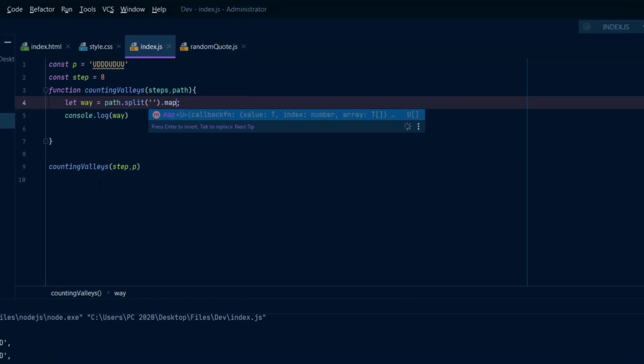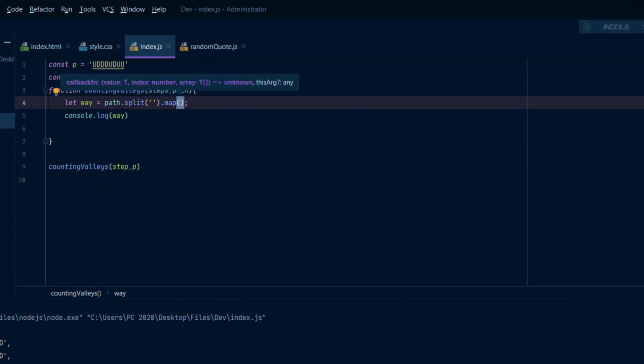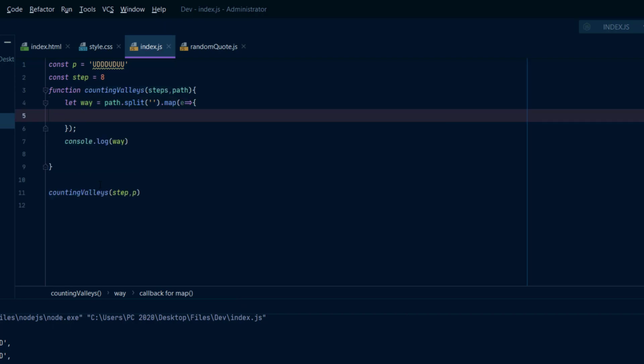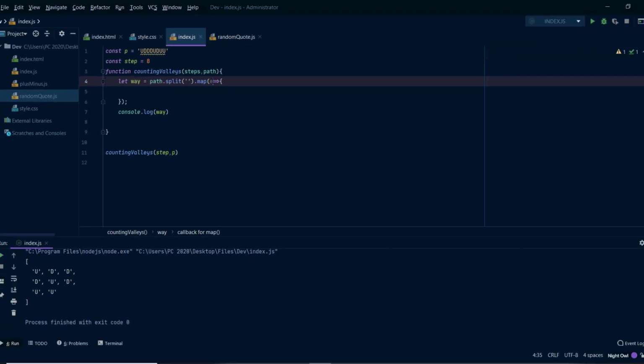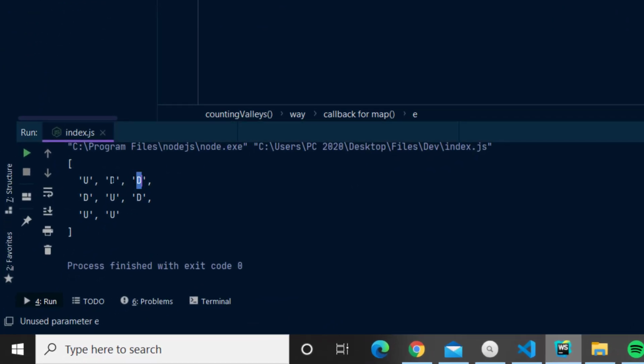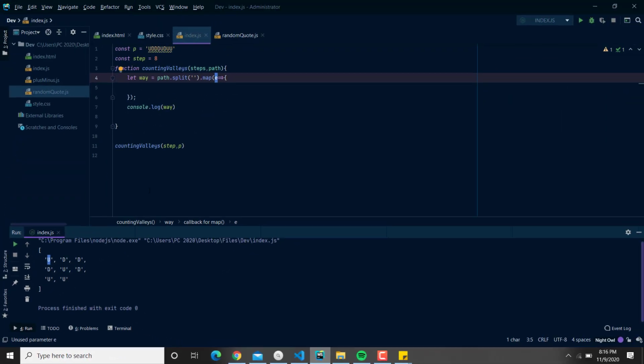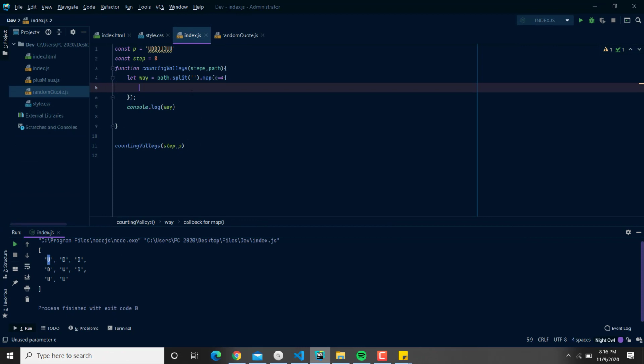I used the map function here, and if you know the map function, you give it an element that you're gonna manipulate. This E refers to each one of these, so you don't need to use loops here. It's like an auto loop function.